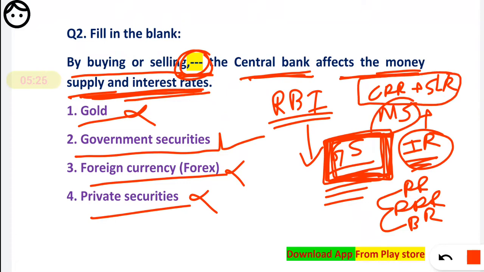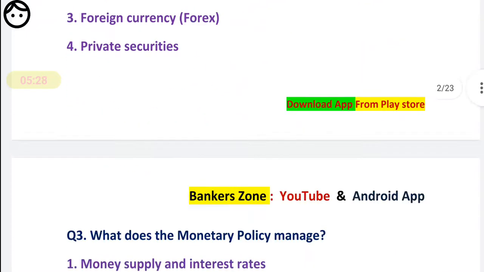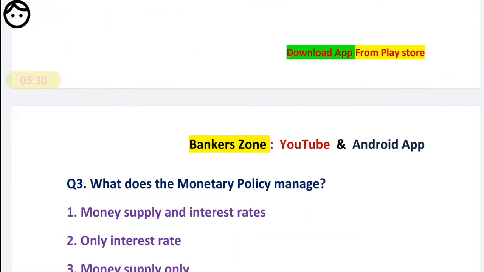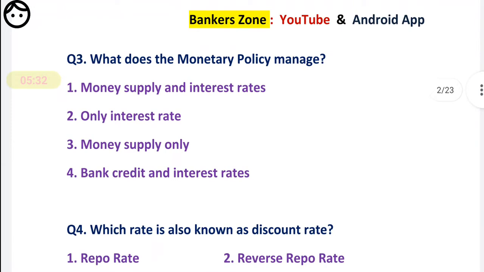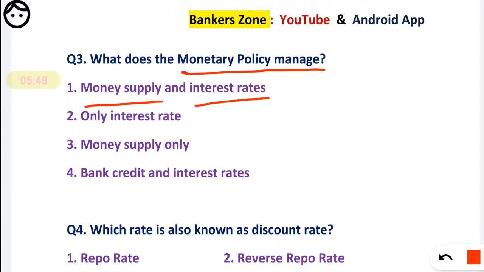Now question number 3. What does monetary policy manage? I have already explained how monetary policy works. The first option is money supply and interest rate, the second only interest rate, the third only money supply, and the fourth bank credit and interest rate.